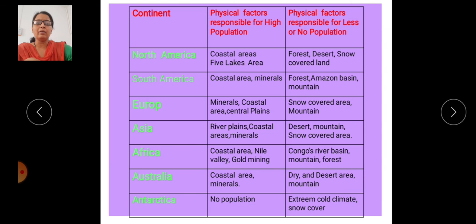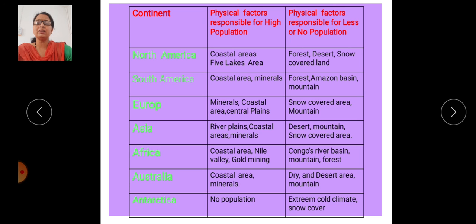But the dry and desert area as well as the mountain area in Australia are responsible for the less population density. Then Antarctica: there is no population. The continent is without population. The factors responsible for that are the extreme cold climate as well as the snow cover.